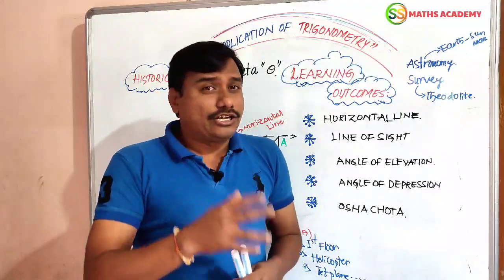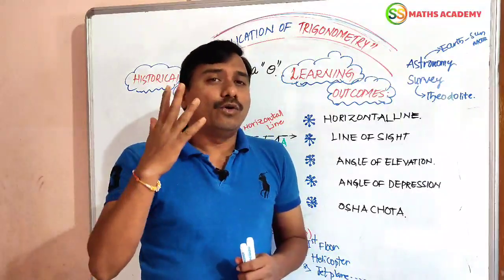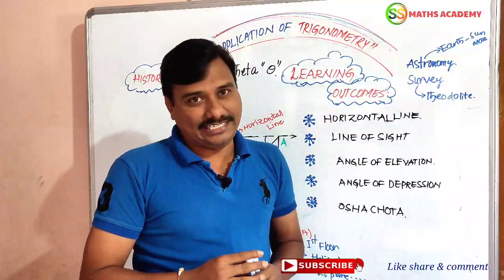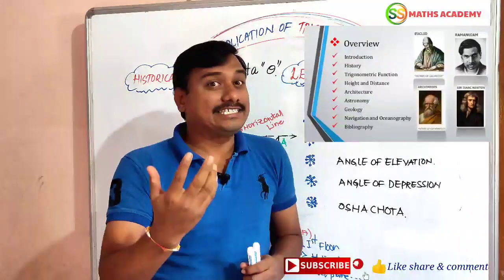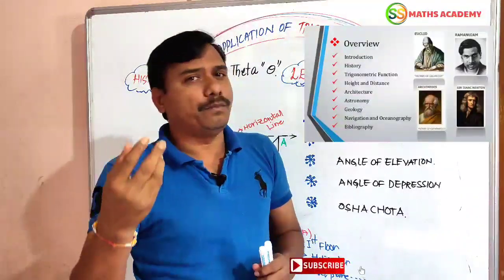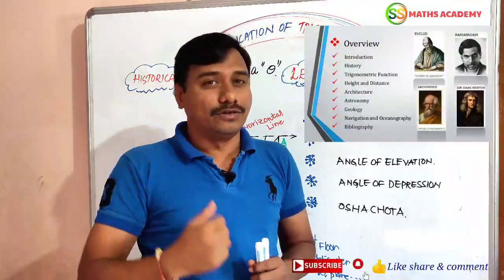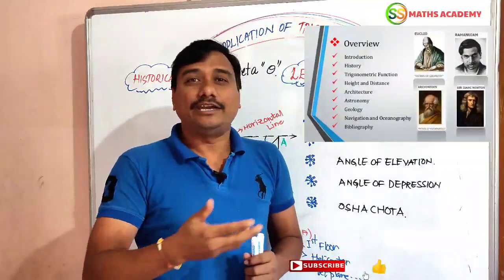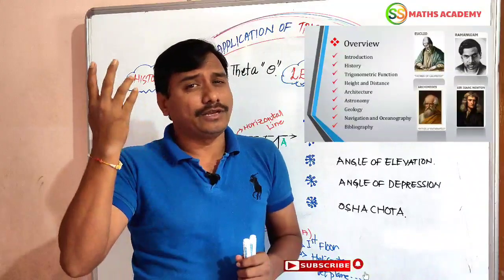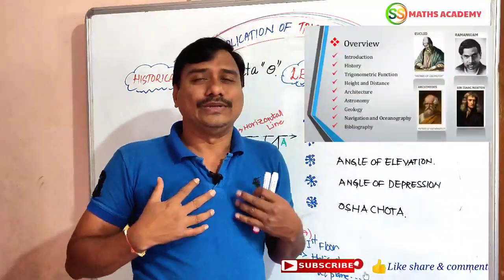Trigonometry is a very ancient subject, which was studied by many scholars in the world, like Hipparchus, Euclid, Pythagoras, and our Srinivasa Ramanujan also.